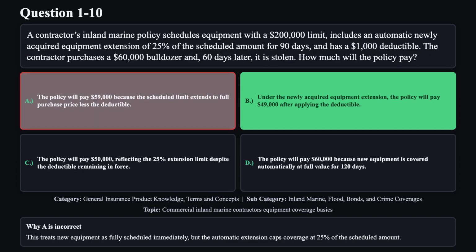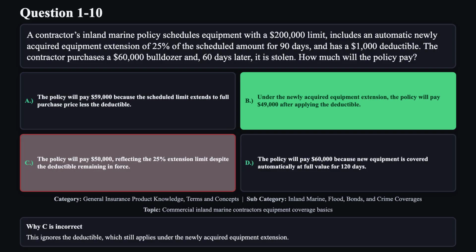Reason A is not correct. This treats new equipment as fully scheduled immediately, but the automatic extension caps coverage at 25% of the scheduled amount. Reason C is not correct. This ignores the deductible, which still applies under the newly acquired equipment extension.